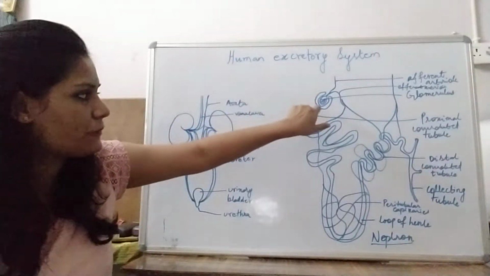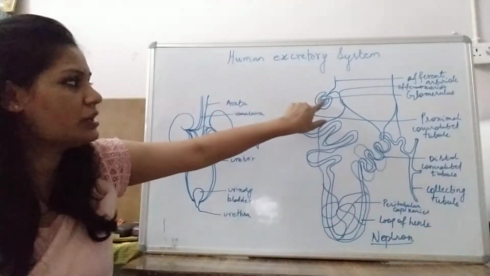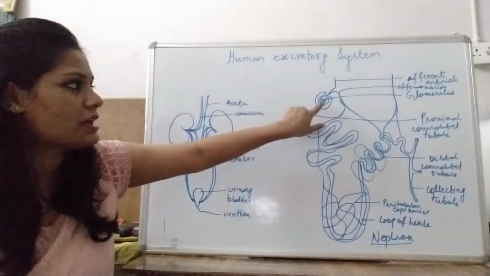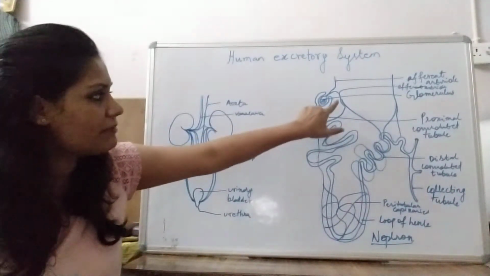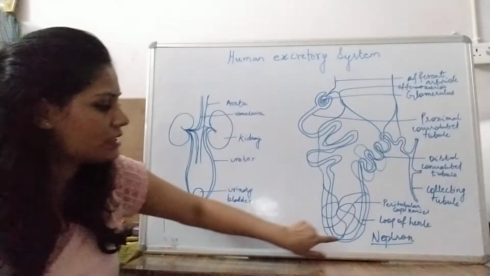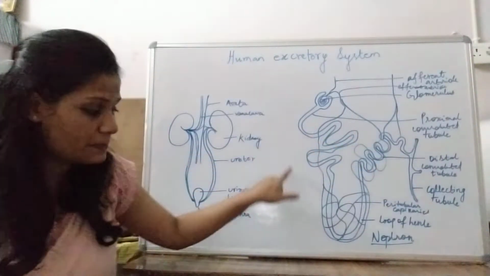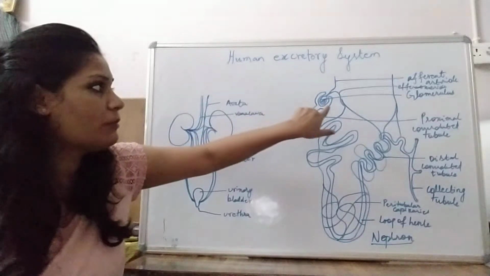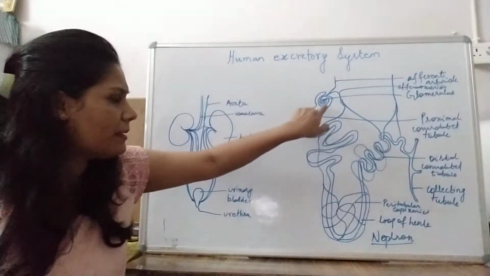Now you can see a cup-shaped structure, that is Bowman's capsule. Inside the Bowman's capsule, you can see the glomerulus. This part is the Malpighian body. This part is the renal tubule. This is the Malpighian body. In the Malpighian body, you have the glomerulus and the Bowman's capsule.